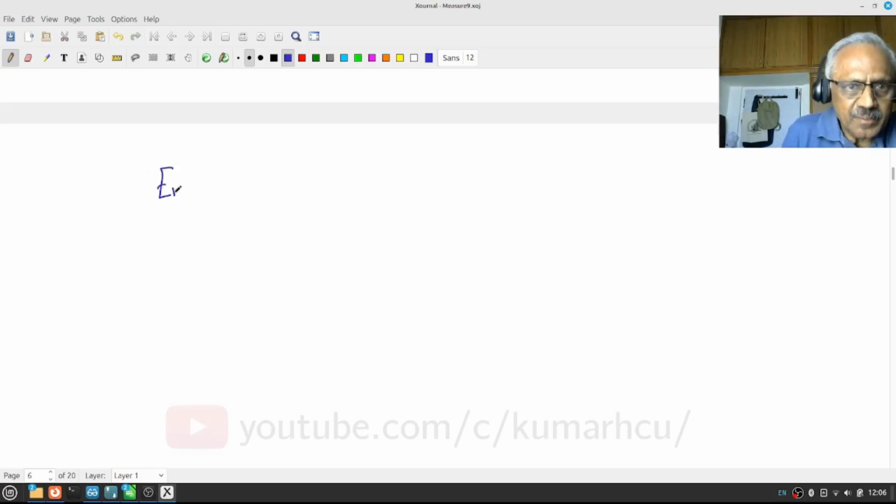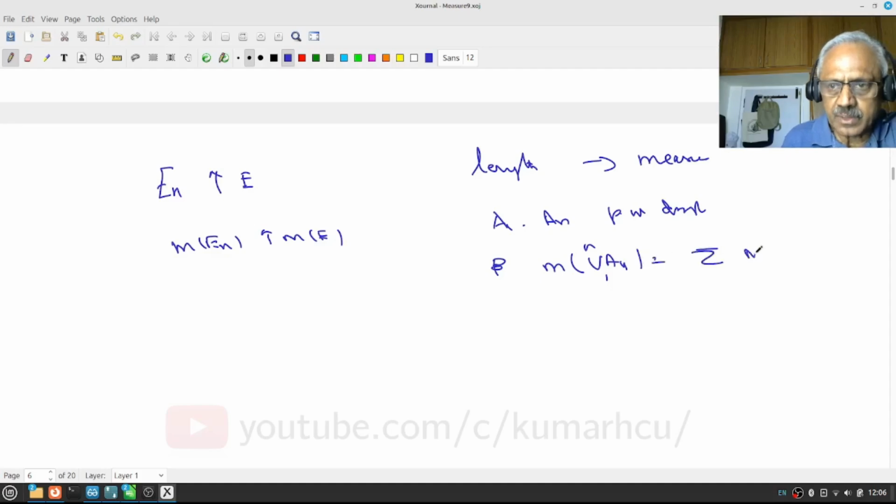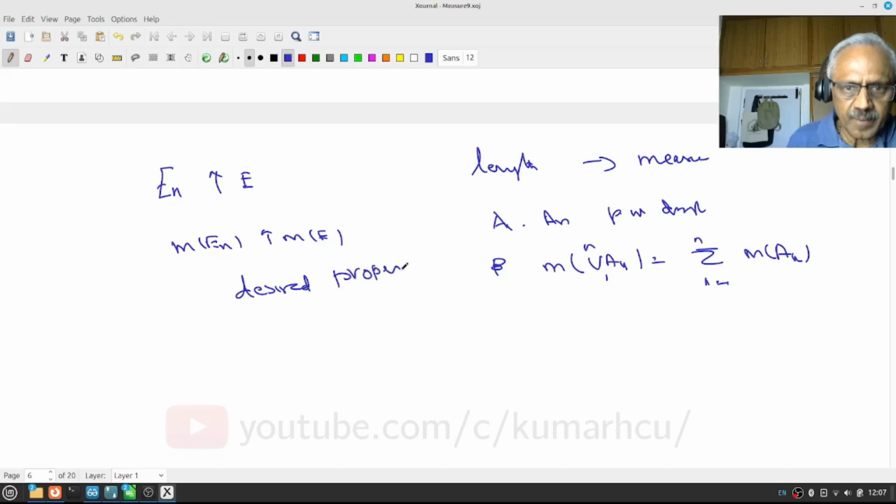We said if I extend length to measure on a large class of subsets of R, one of the things I wanted was if En increases to E, then measure of En should increase to measure of E. And we also said if A1 to An are pairwise disjoint, then measure of the union of AK, k equal to 1 to N, should be equal to sum of measure of AK, k equal to 1 to N. These are the desired properties, criteria of a measure.